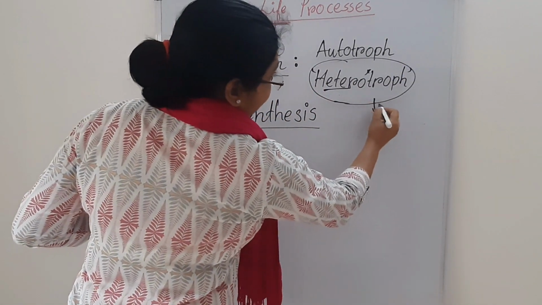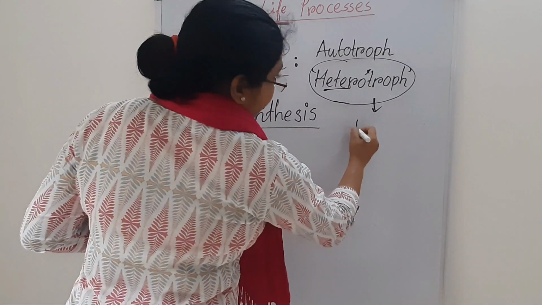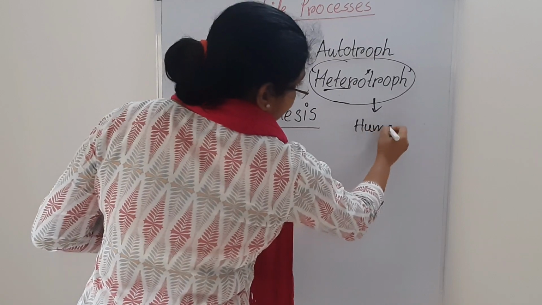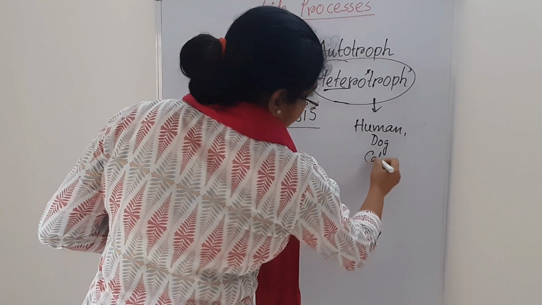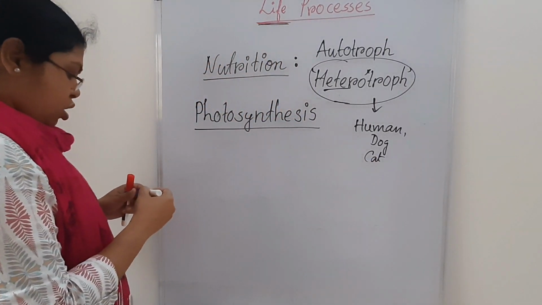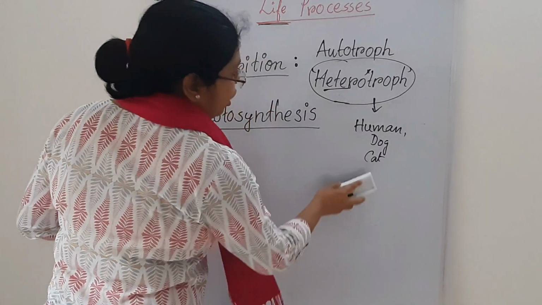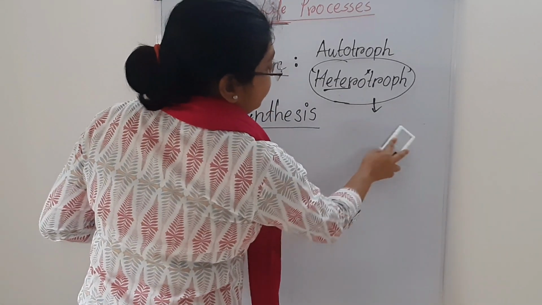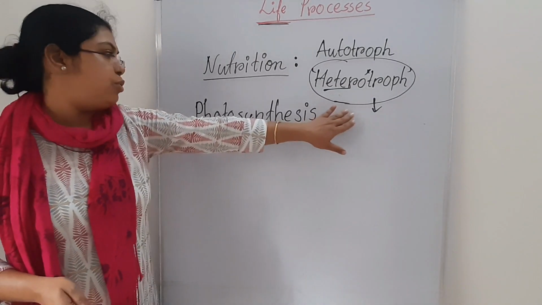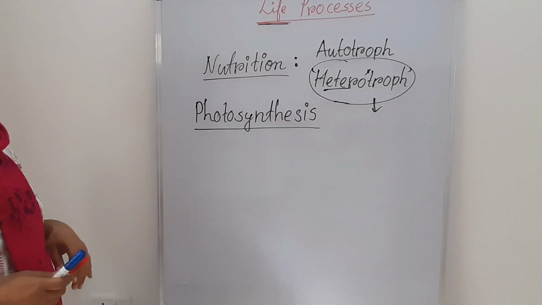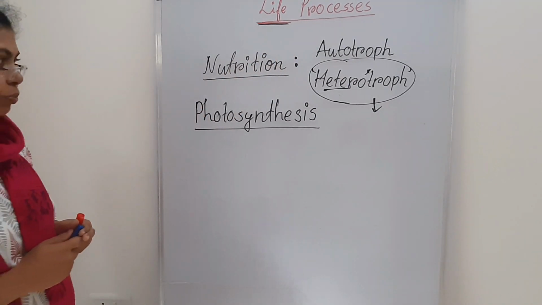Can we give some examples? Some examples are we humans, dog, cat, anything. Those who don't have chlorophyll and can't produce their own food are known as heterotrophs. Okay, now come back to the autotrophs and the process of photosynthesis.